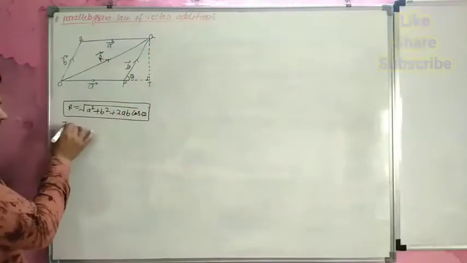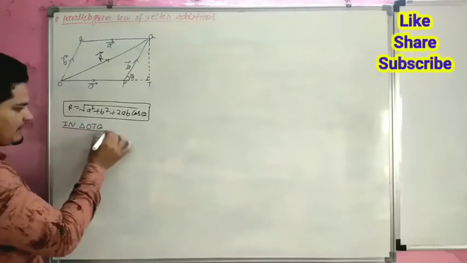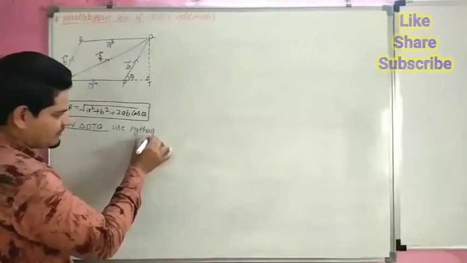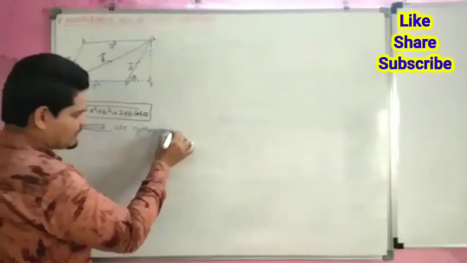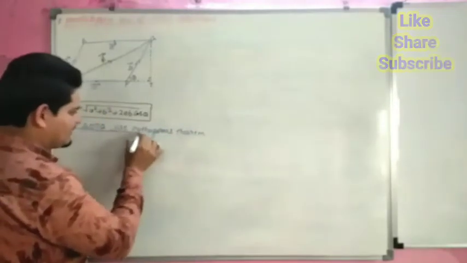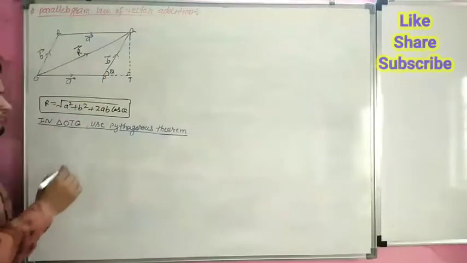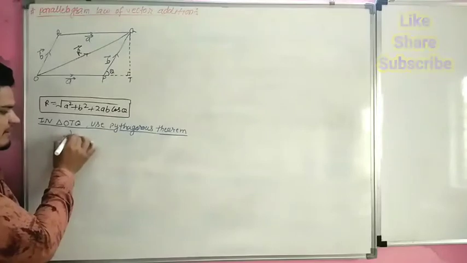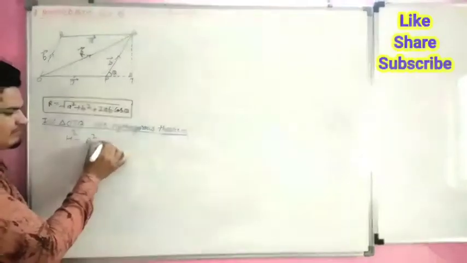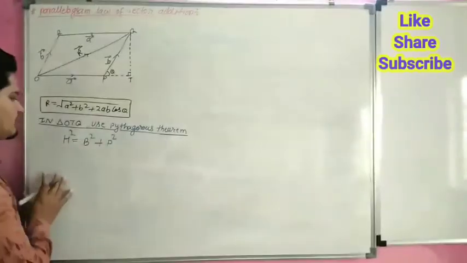So in triangle OTQ, apply Pythagoras theorem. We know that Pythagoras theorem is hypotenuse square is equal to base square plus perpendicular square. This is hypotenuse. This is Pythagoras theorem.